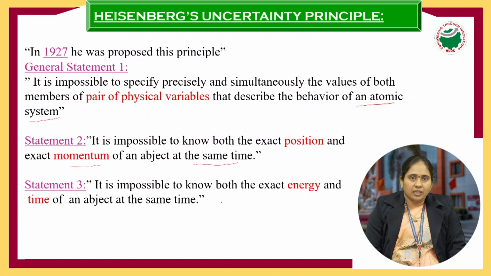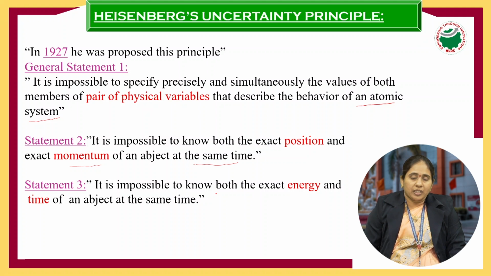Statement number 3: it is impossible to know the exact time as well as the exact energy of an object at the same time, that is simultaneously. So the general statement is any pair of variables, statement 2 specifically is position and momentum, and statement number 3 is exact time as well as energy. So what is the meaning of this? At one time we can find only one variable but not both. That is the meaning of the Heisenberg uncertainty principle.